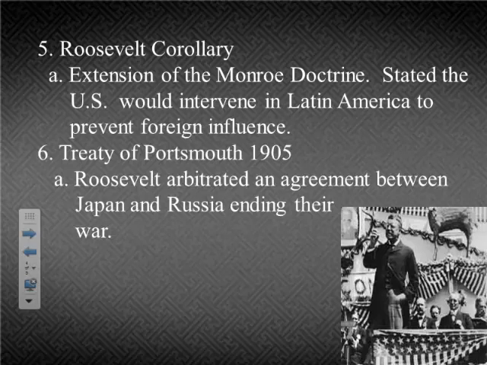So the Roosevelt Corollary was an extension of the Monroe Doctrine, stating the United States would intervene in Latin America if European countries tried to gain influence there. So kind of the Roosevelt Corollary is the Monroe Doctrine maybe with a gun, because now the United States did have the ability and the power to enforce the Monroe Doctrine, and as we saw in the Spanish-American War, they would be willing to do so.